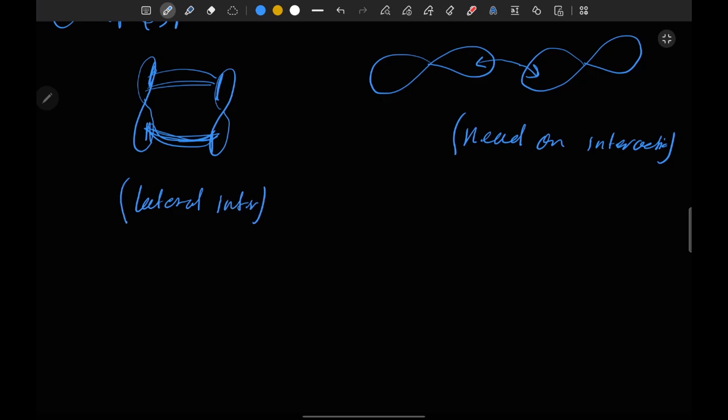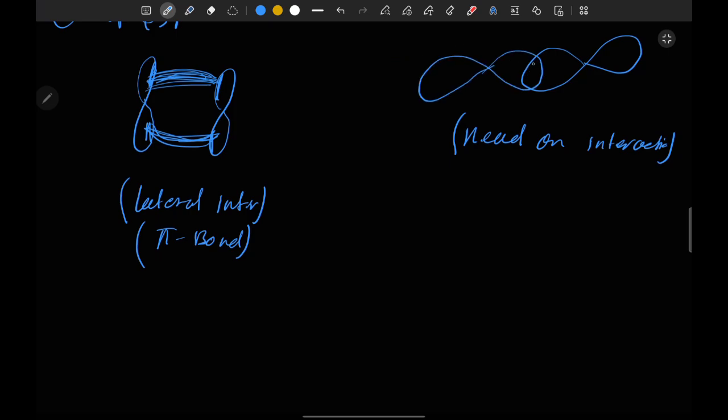Now as we can see here, there are two points of contact or points of overlapping between the orbitals. So this type of interaction will form a pi bond, and here there is only one kind of overlapping, only one point of interaction.